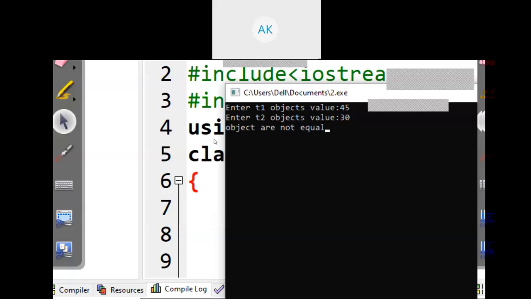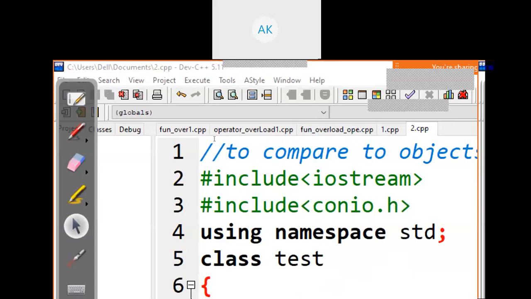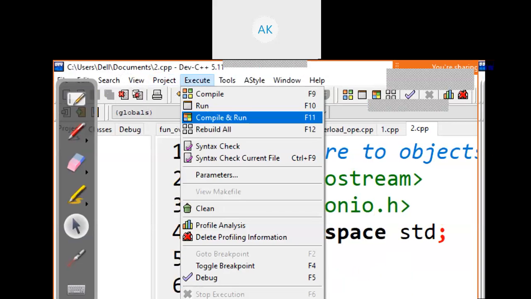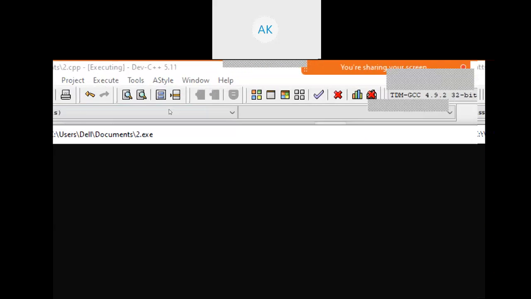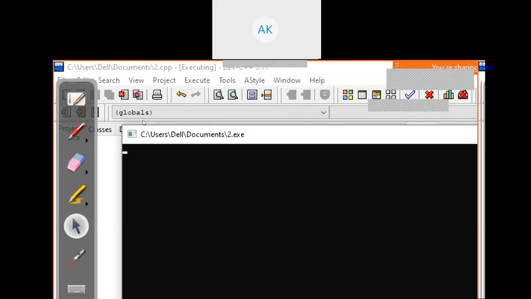Okay. Now see the case where your objects are equal. Just consider the value of the first object is 20 and the second object is also 20.